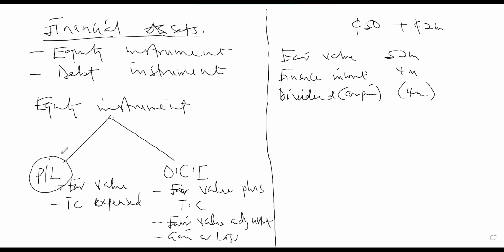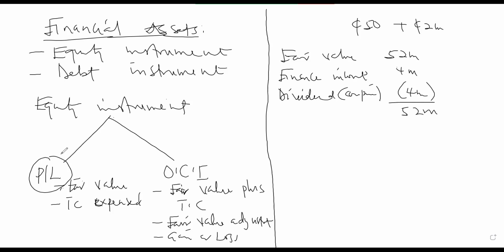So you see that the instrument is still carried at 52 million. Because the income is 4, you will still receive the income in cash. So if you add the 52 plus the 4, you will still reduce it by 4. Okay, so this will still be 52. So the calculation of the dividend is not important, but whenever you receive dividends, it should be charged to profit or loss as a finance income. So the instrument will be carried at 52 million.